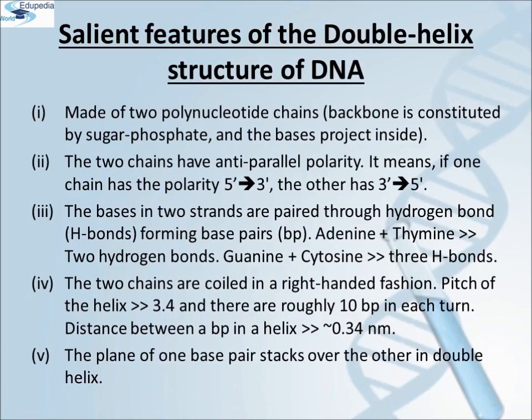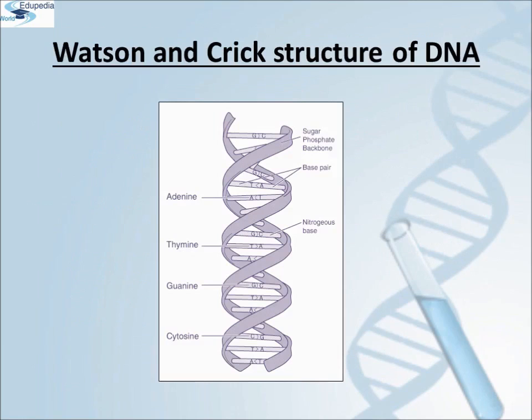Fifth one, the plane of one base pair stacks over the other in the double helix. This, in addition to H bond, confers the stability of the helical structure. This is a diagrammatic representation of Watson and Crick structure of DNA, the DNA double helix with sugar phosphate backbone and nitrogenous bases. Here you can see the adenine paired with thymine with hydrogen bond and guanine paired with cytosine with hydrogen bond.